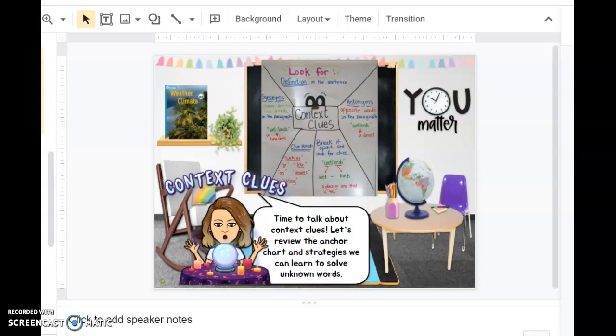Hey, third grade, it's time to review context clues. Hopefully, you began by looking at the anchor chart posted on our slide that gives you all kinds of strategies for using context clues to figure out unknown words. So let's take a look at some of the words we're going to look at today.